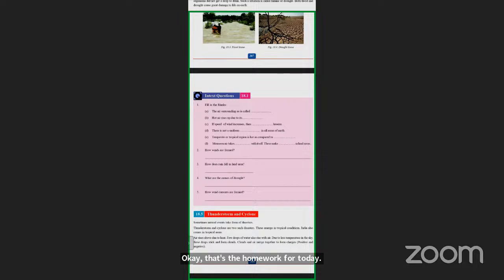Text questions 18.1. Have you all seen a flood or a drought at your place at any point of time? Not exactly a flood, but 4 or 5 days ago, I told you, right? All the roads were flooded. The cars were going pretty deep inside the water.